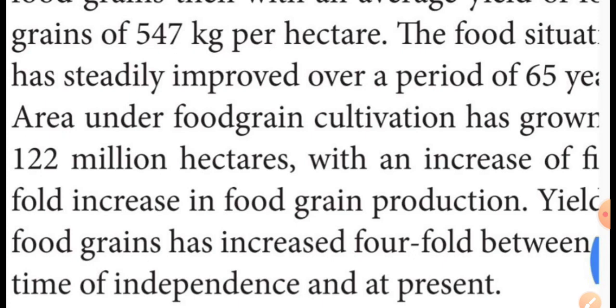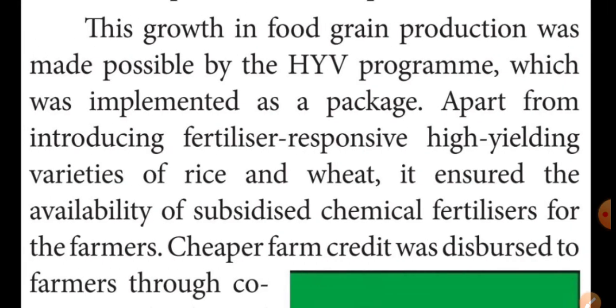This situation steadily improved over a period of 65 years. At present, the yield of food grains has increased fourfold.